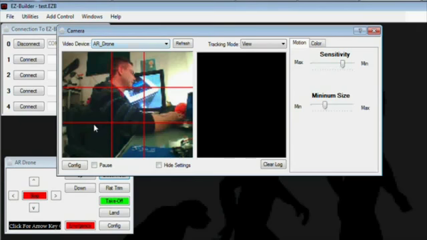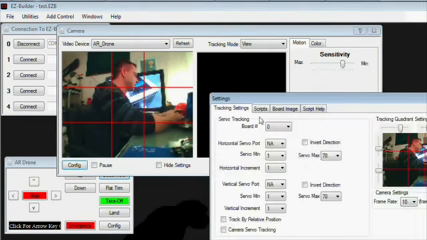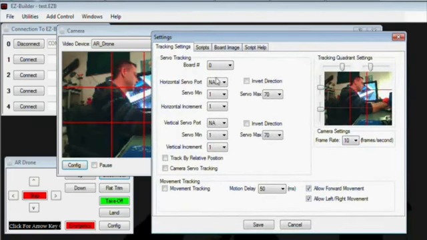So you can do a few different things while you're using the camera control. For example, you can press Configure, and you can choose whether or not you want to track it by movement, and if you want it to go forward, left, or right. And of course your motion delay. Motion delay on here is a little bit different because you're going to want to set it higher than you normally would on a servo. I set it for 200.